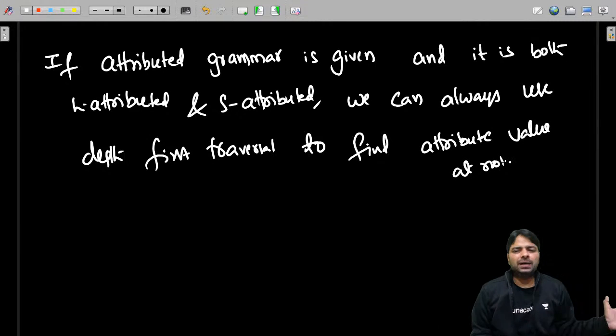No need to follow bottom-up parsing, because depth first traversal and bottom-up parsing will give the same answer even though both approaches are different.